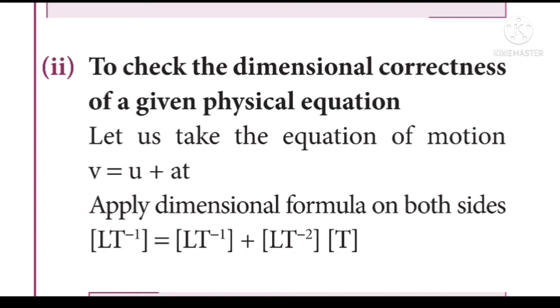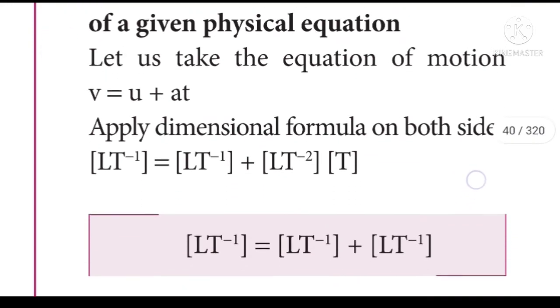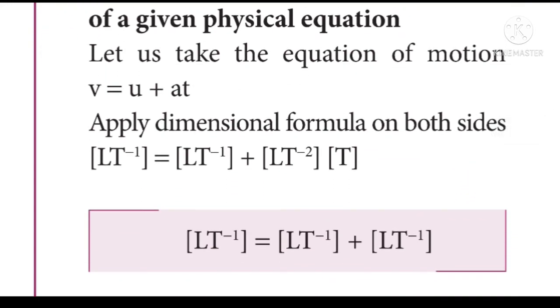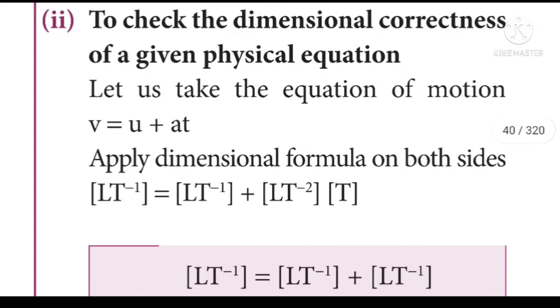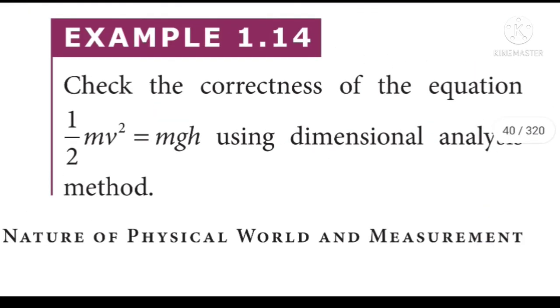The dimension for acceleration is LT power minus 2, into t. t is nothing but time. The dimension for time is capital T. Hence we will get LT power minus 1 is equal to LT power minus 1 plus LT power minus 1. You can see all the dimensions in the left hand side as well as the right hand side are the same. So from this we understand that the dimensional analysis helps to check the dimensional correctness of the given physical equation.